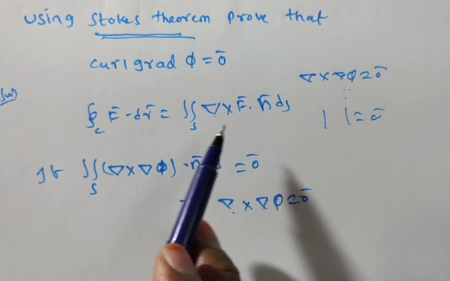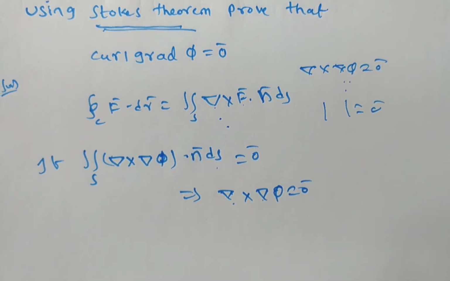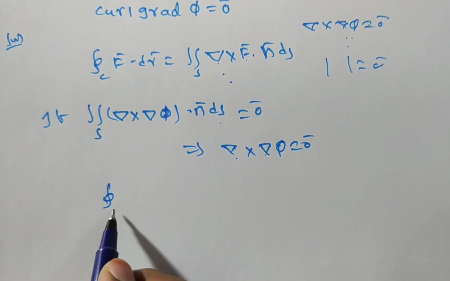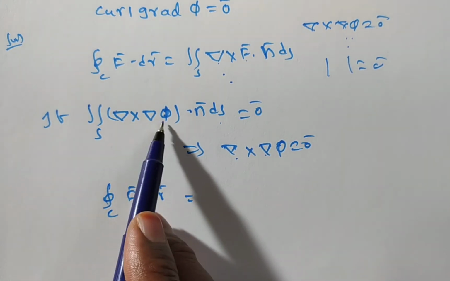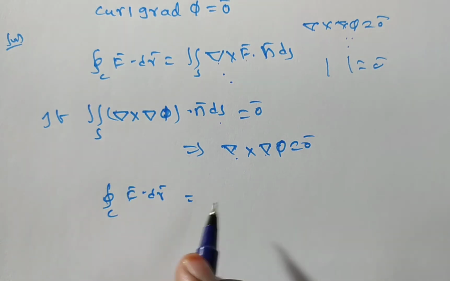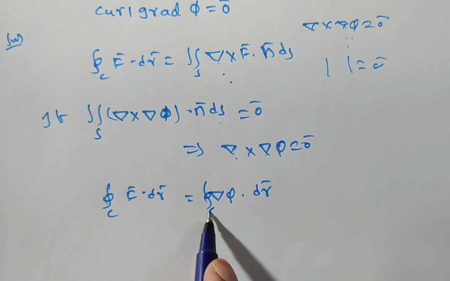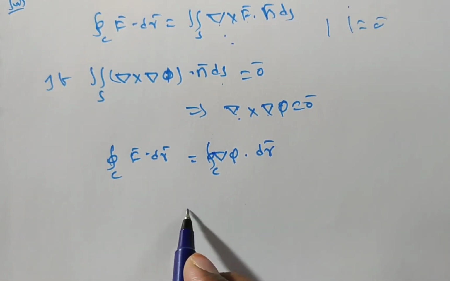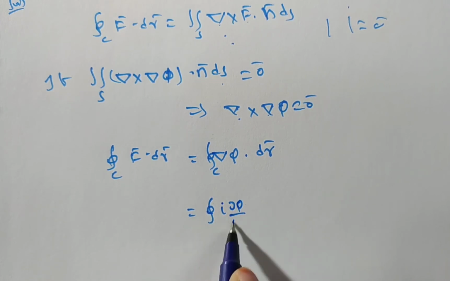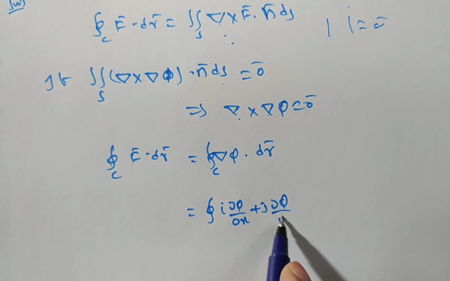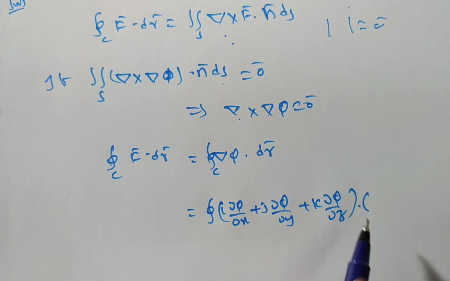Now how to prove it using the Stokes theorem? To evaluate the RHS, take the LHS part now: the integral over C of f bar dot dr bar. What is f bar? It is del phi, since del cross f bar compares on both sides. So del phi dot dr bar, integral over C. What is del phi? The gradient of phi is i into dou phi by dou x plus j into dou phi by dou y plus k into dou phi by dou z, dot dr bar.